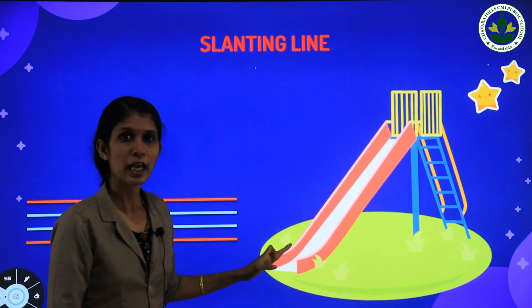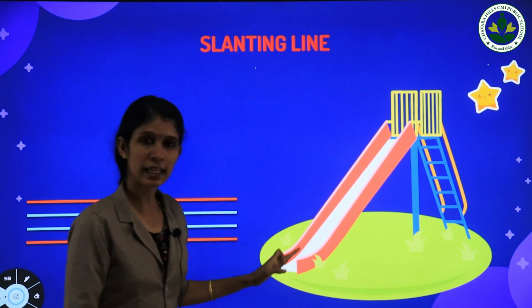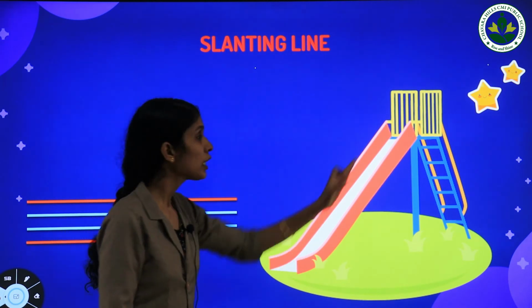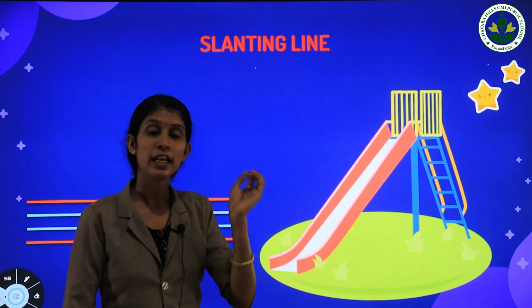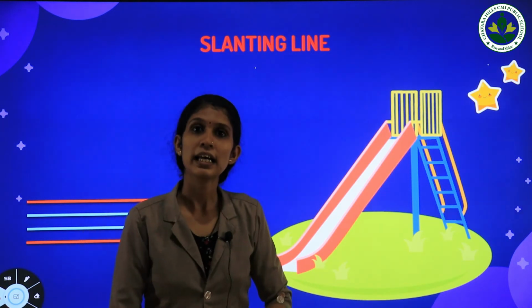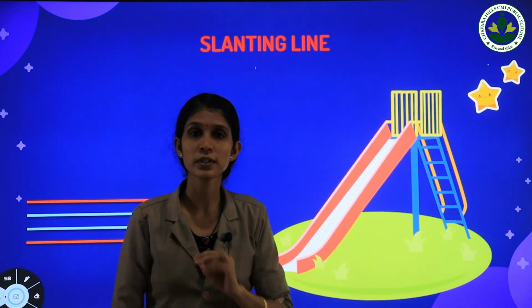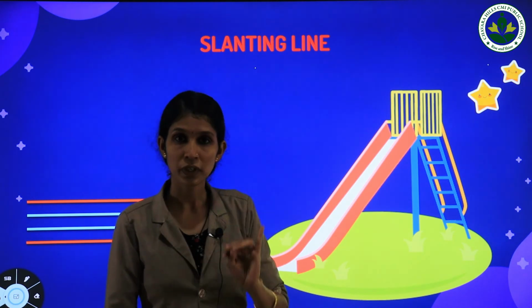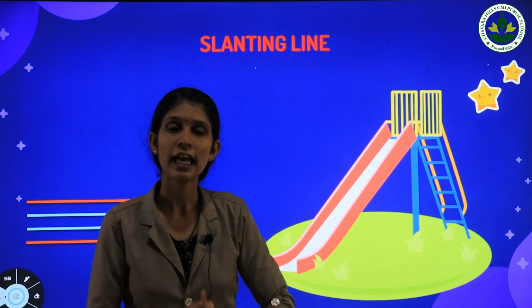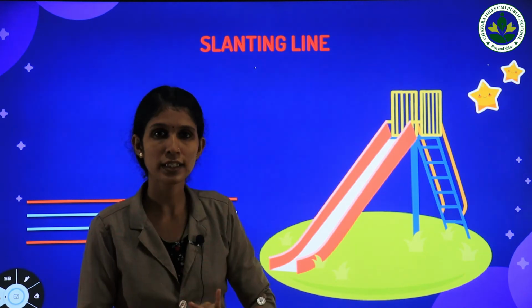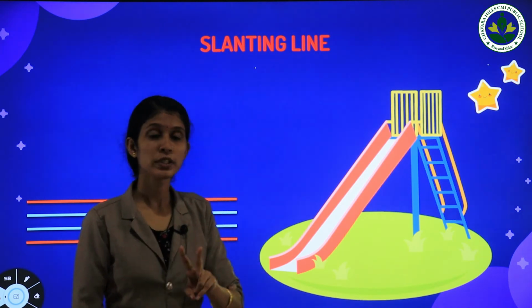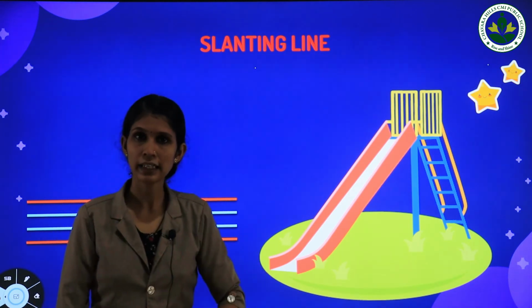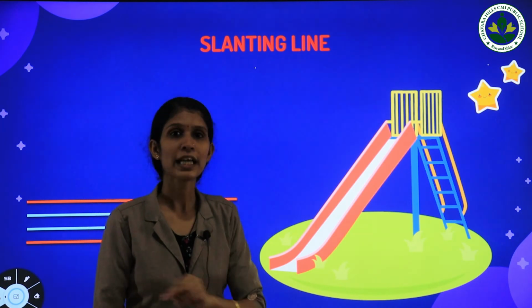Slanting line. Repeat after me. Slanting line. Once more. Slanting line. There are two slanting lines. Left slant line and right slant line. Now we are going to trace both of these slanting lines. Which are the two slanting lines? Left slant line and a right slant line.